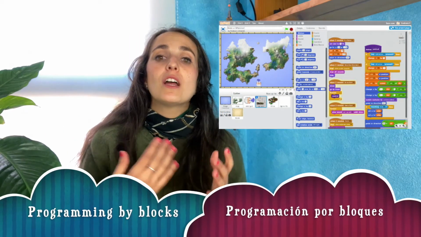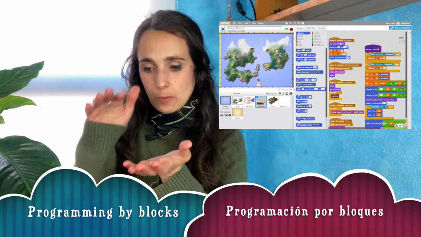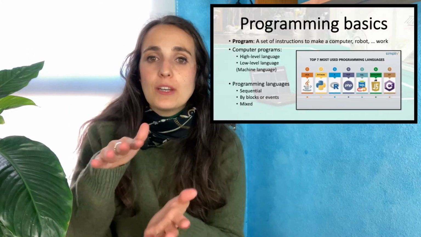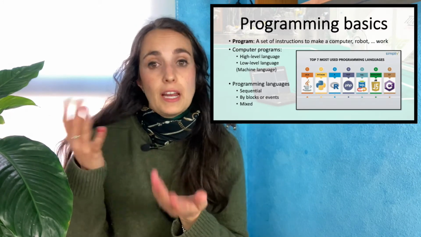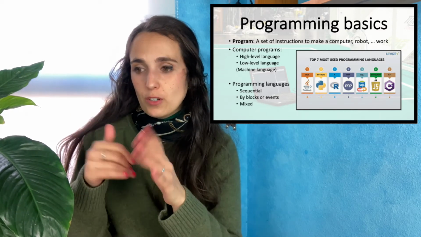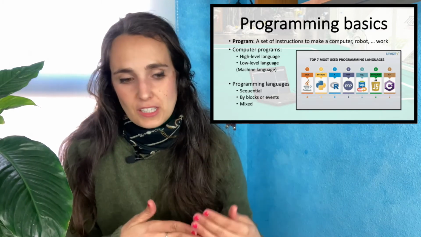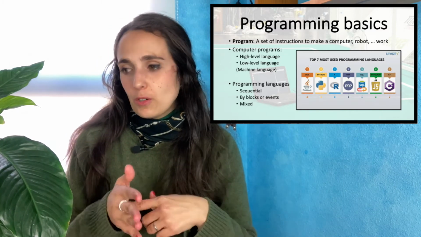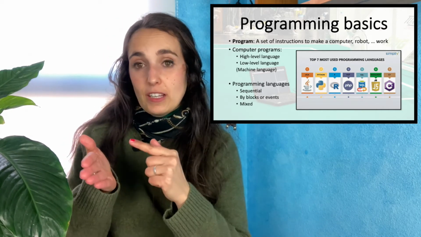But we have also another type of language which is by blocks or events, and the thing is that one block of orders won't happen unless a previous event happens. Imagine that we have an elevator, and the program to close the door and go to floor number 3 won't happen unless you push the button number 3. The number 6 will go to number 6, or open the door, or use the bell, or call the emergency. It only happens if there is an action that starts that part of the block.